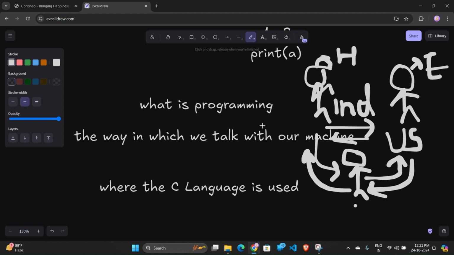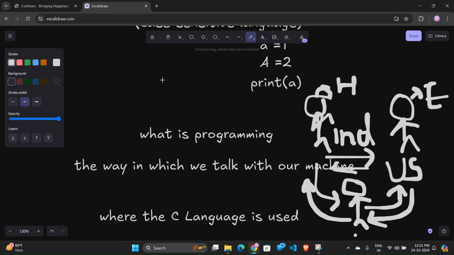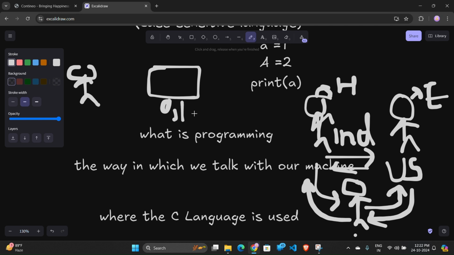Same like that, here we have a person, the user, and here is our computer. The computer is a dumb machine which can only understand the values 0 and 1, the boolean values. So we can't talk in 0 and 1. That is why the languages are made.